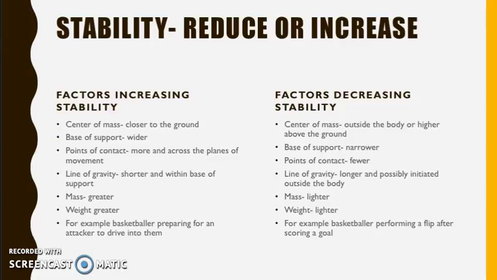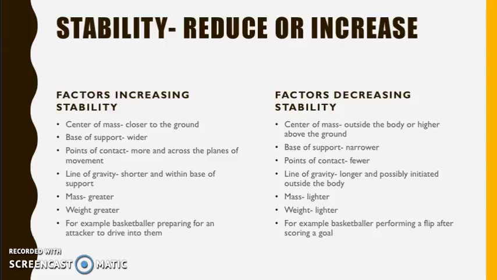The line of gravity will increase stability if it is shorter. This is because the centre of mass is closer to the ground. So for example, when the basketballer lowers himself towards the ground, he'll be shortening his line of gravity and therefore becoming more stable. The mass and weight of an object will make it more stable, because if the basketballer is heavier and has a greater mass and weight, then it will require more force to push him over and change his position.